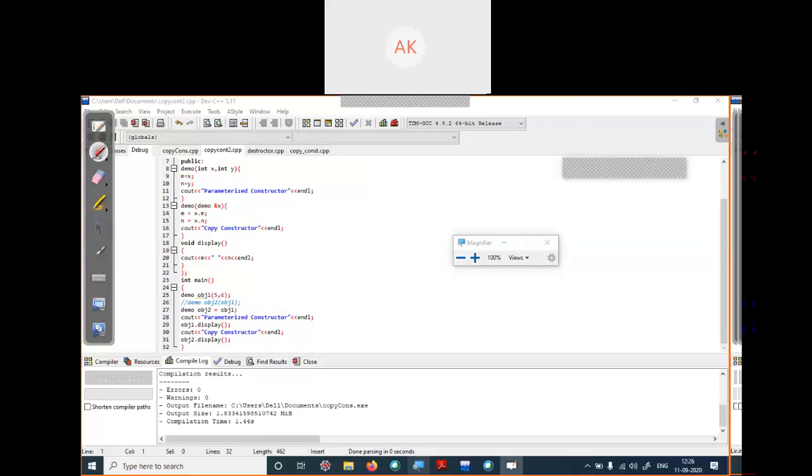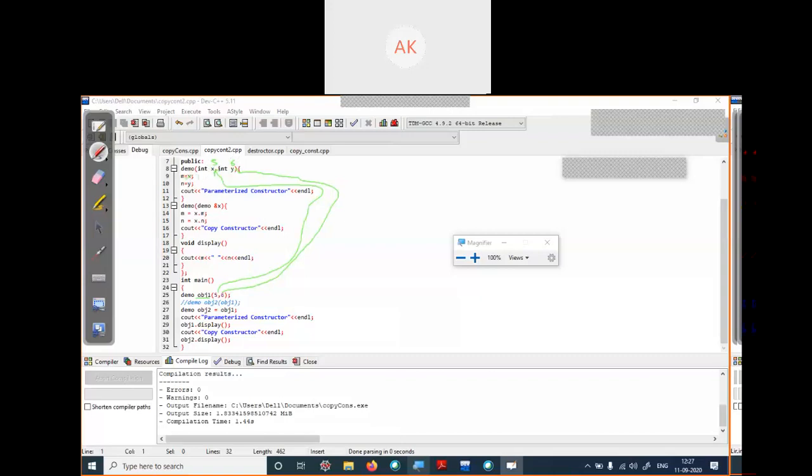Okay, so here in this main method we have created one object, object 1, and values 5 and 6 we have passed. So the value 5 we are passing, it will be stored in x, means value of x will be 5, and the next parameter 6 is copied in value of y, which is 6.